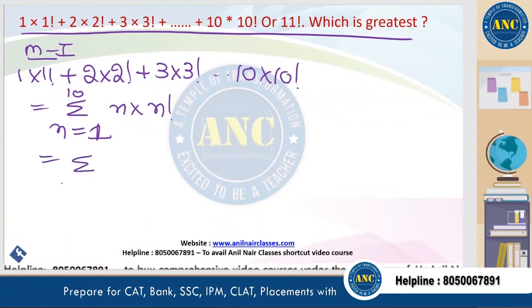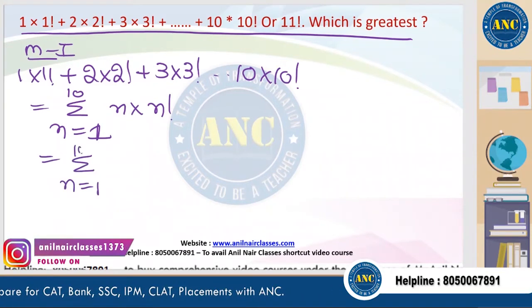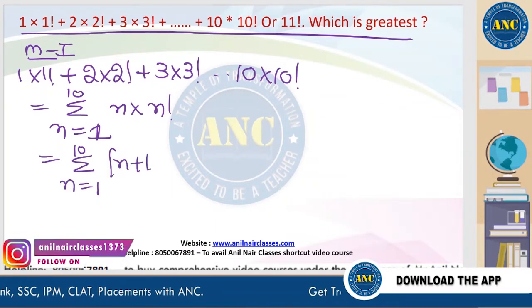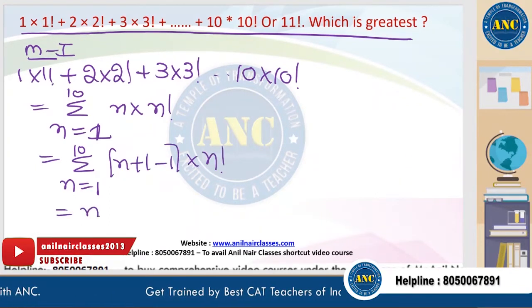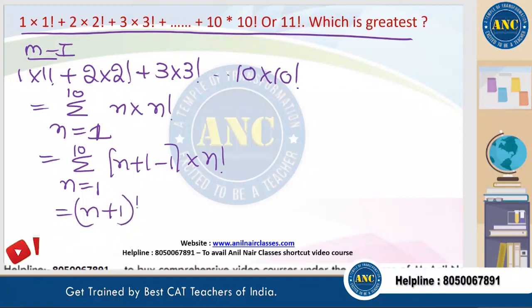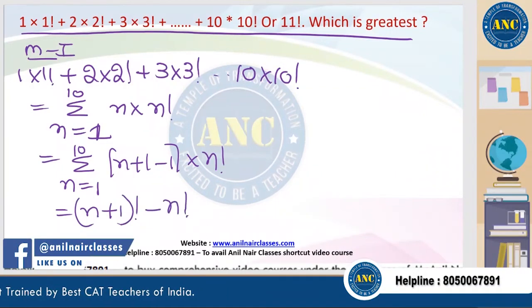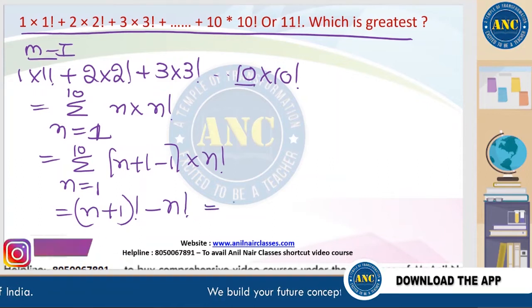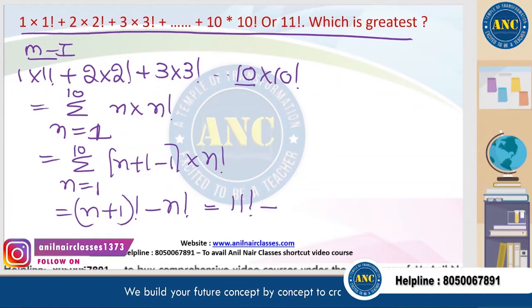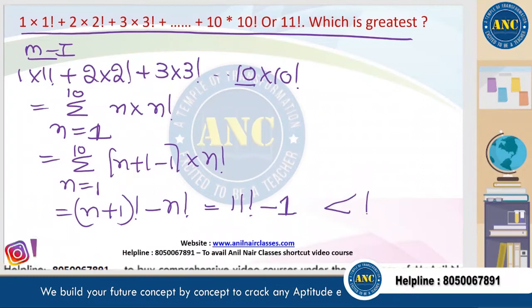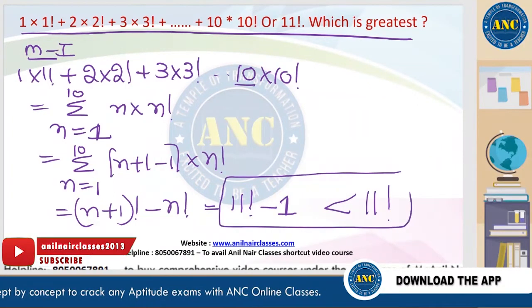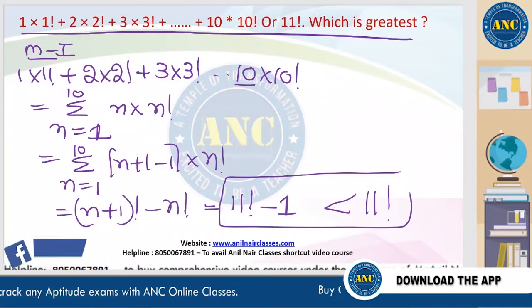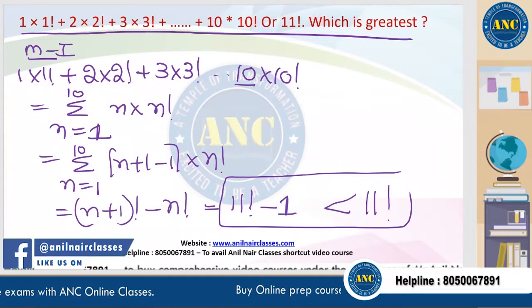This is nothing but n equals 1 to 10 of (n plus 1 minus 1) into n factorial, which is nothing but (n plus 1) factorial minus n factorial. Already we discussed. So ending with 10, it is 10 plus 1, 11 factorial minus 1. 11 factorial minus 1 is definitely less than 11 factorial.